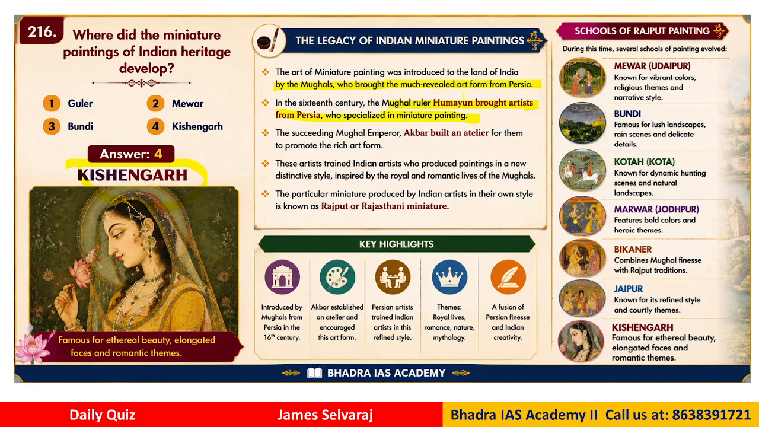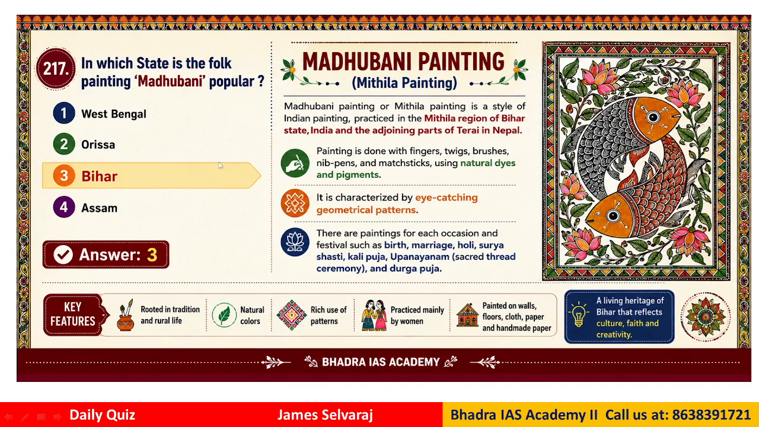So generally, it is also known as the popular form of painting. So you can see here you have the Mewar in Udaipur, Bundi, Kota, Marwar, Jodhpur, Bikaner, Jaipur, you know. So these are all very popular. So here the correct answer would be Kishangarh. Okay. So these are actually called the schools of Rajput painting in different areas. See, from the exam perspective, we need to know a lot of things about art and culture as well.